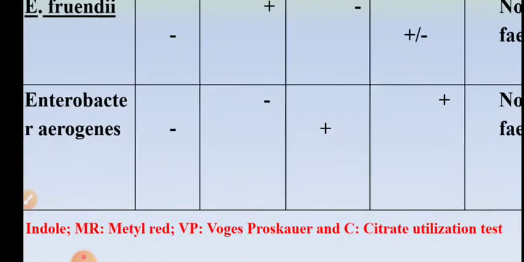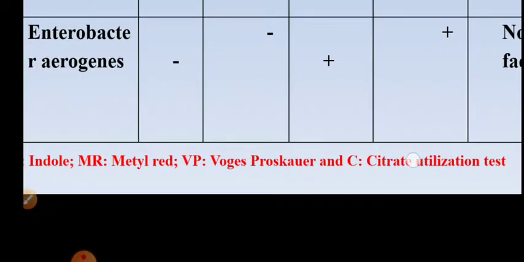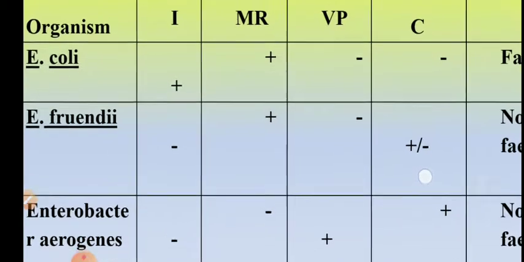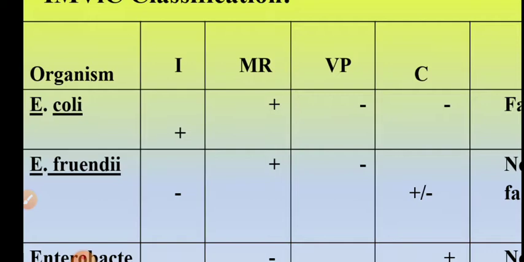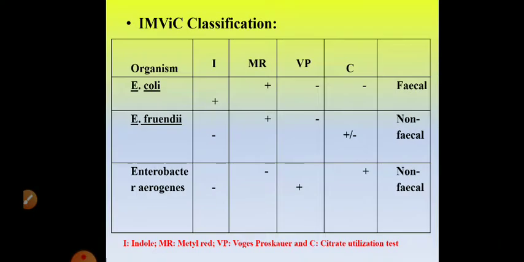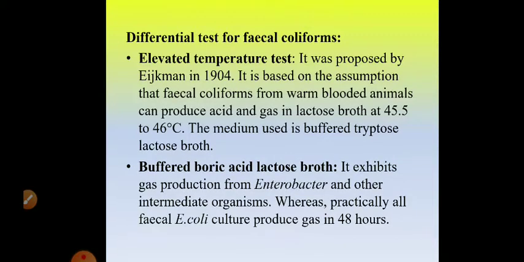If it is a non-fecal coliform, that is Enterobacter aerogenes, it will give indole and MR test negative, VP and citrate positive. If it is an intermediate organism, E. freundii, it will give MR positive, indole and VP negative, and citrate sometimes variable. Okay. So this is the IMViC classification. So depending upon gas production, IMViC classification and special differential tests, we will be able to identify whether the coliform present in the water sample is fecal or non-fecal.